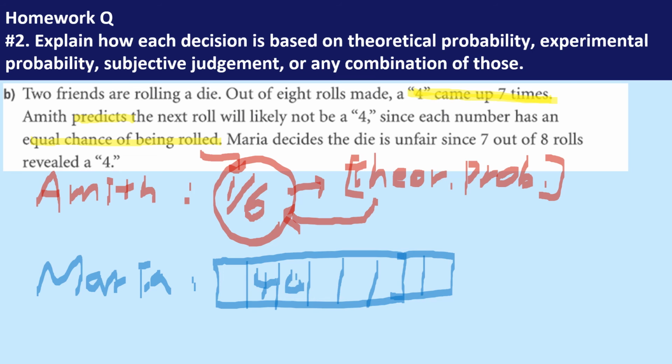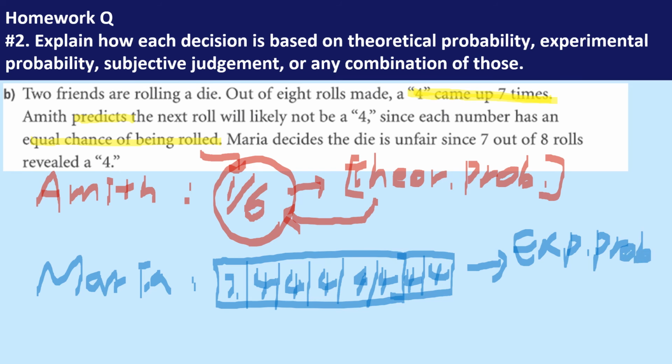There were 4, 4, 4, 4, 4, 4, 4, something like that. 7 out of 8 rolls turned out to be 4, and then whatever the first one was, something like that. Based on that experimental probability, she came to the conclusion that the whole event is unfair, so subjective judgment also occurred based on experiment. That is something that I can share as an answer.